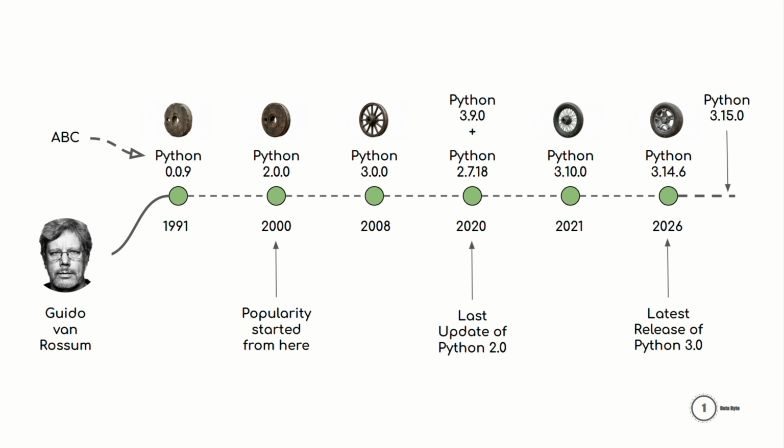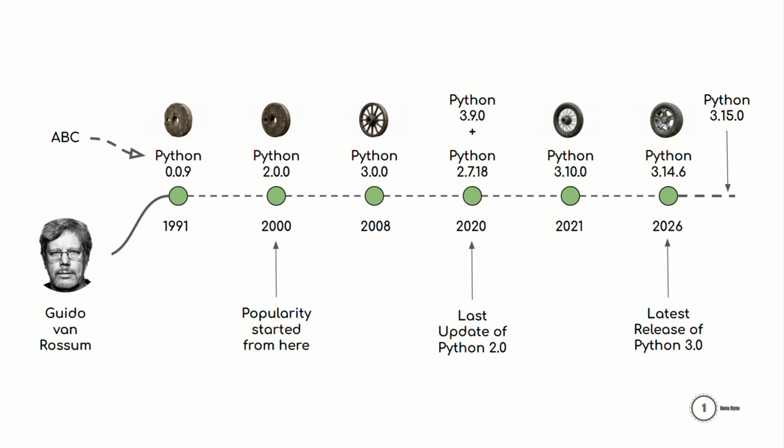Currently, Python 3 continues to evolve every year. Just as newer wheels become more advanced, new Python versions become more secure, more efficient, and include new features. According to the Python Software Foundation's support policy, each annual Python 3 release receives about 5 years of support, including bug fixes and security updates. After that, the version reaches end of life, and users are encouraged to upgrade to a newer supported version. That's why whenever we start learning or building a new project, we should always choose a current stable release of Python instead of an outdated one.